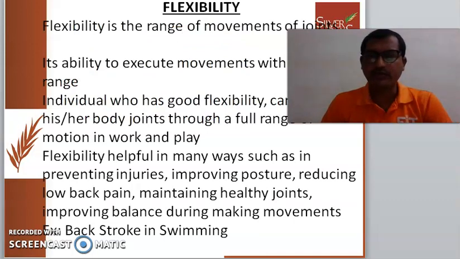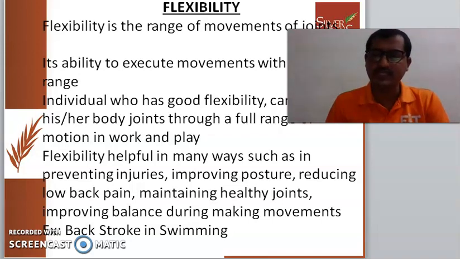Remember, when you're doing flexibility exercise, warm up is necessary for all the joints. The flexibility is different for different activities. If you are doing a particular activity, you should do flexibility exercise for the particular muscles. The range of flexibility depends on the athlete. You should not stretch too much, because you will strain the tendons and ligaments, and it may cause injury.